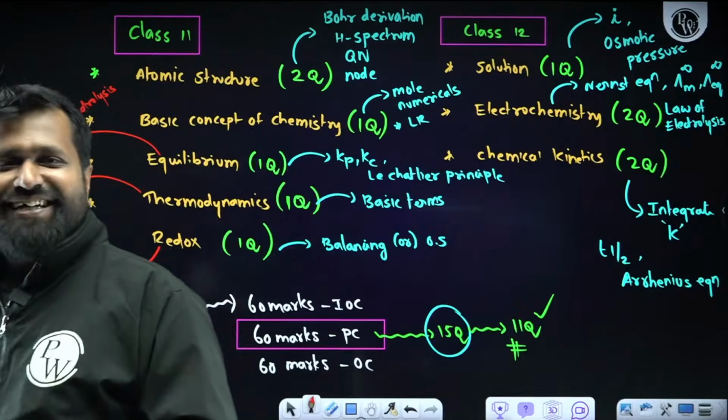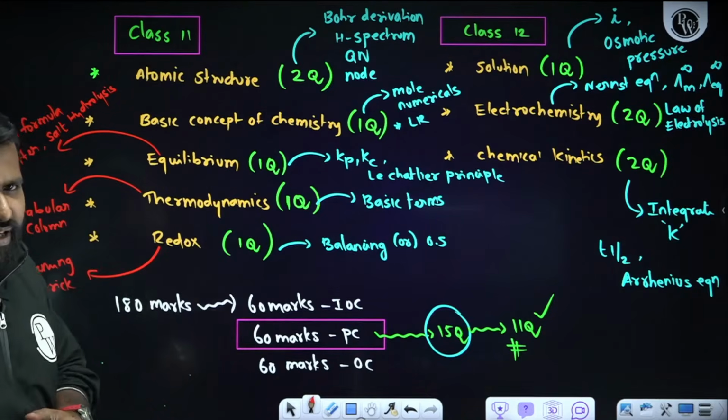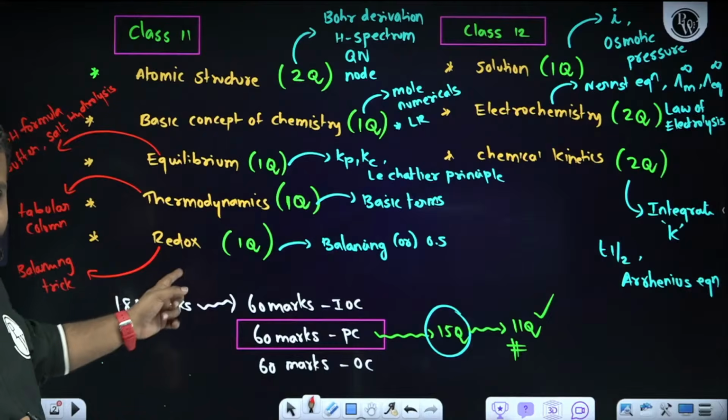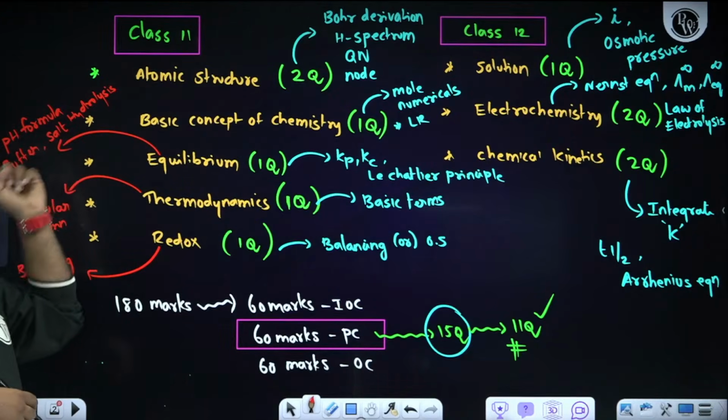Ananya, yeah. Really, sir, I didn't watch it. Yes, really. Thermodynamics will be there. One simple tabular column, with the help of that, you can score marks. Redox balancing trick, I gave in the first marathon, 10 and a half hours marathon. This also in the first marathon, I clearly explained everything.